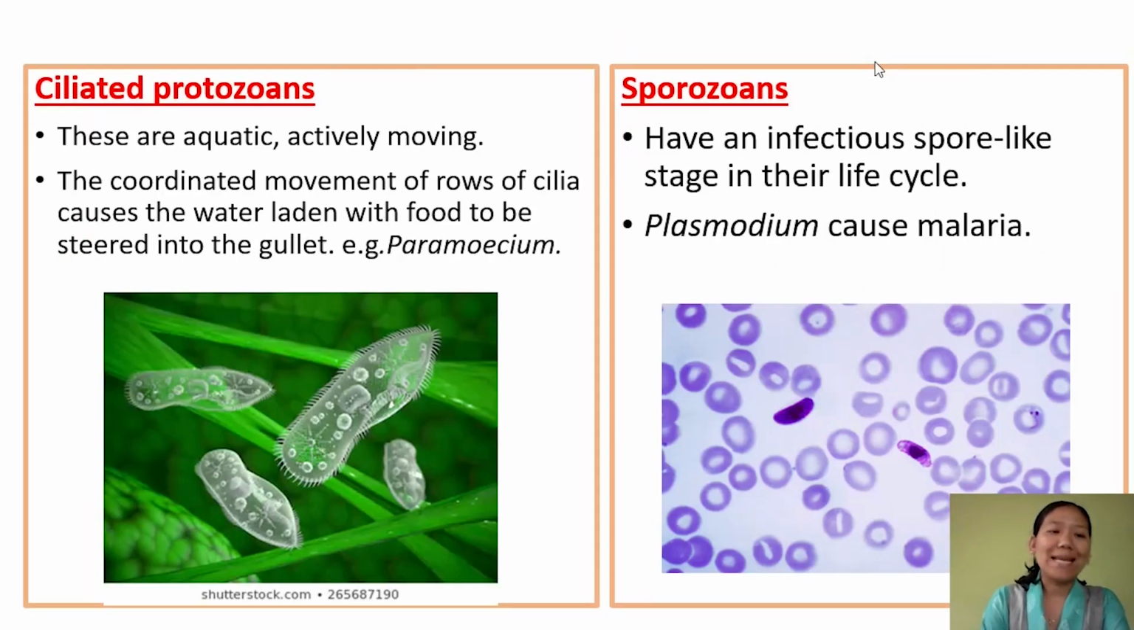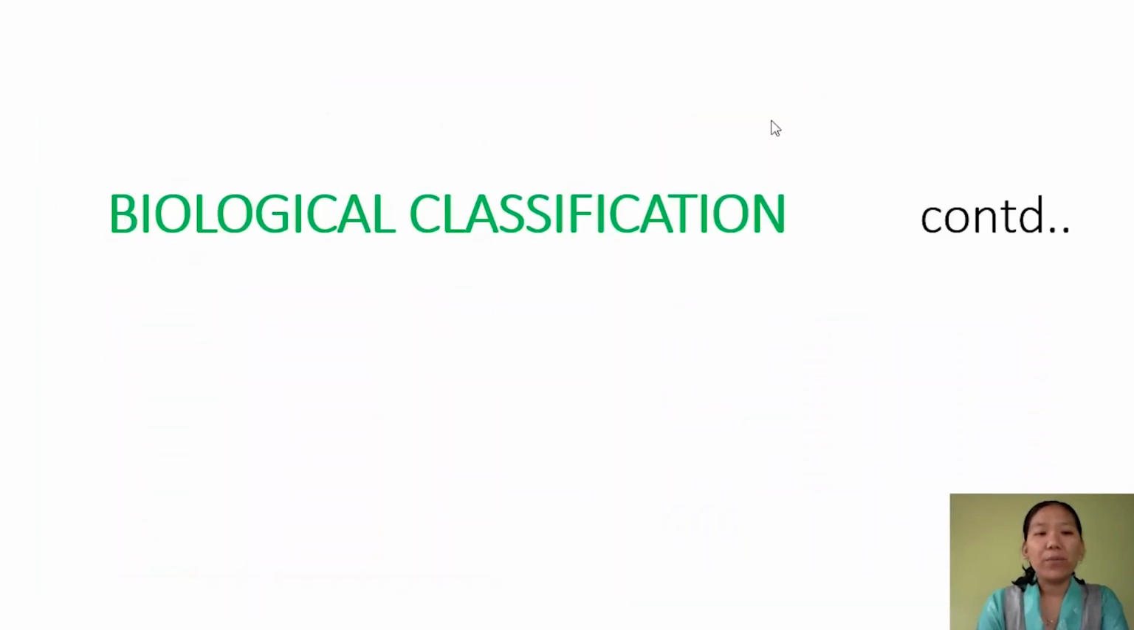Ciliated protozoan, cilia. These are the fine hair-like structures present on this organism. The example is paramecium, and this paramecium is very actively moving, and they are aquatic. The beating of the cilia helps in their locomotion as well as taking in of food from the surrounding. There is a mouth gullet, so through this, the food is collected from the surroundings. Next group is sporozoan. Sporozoans are the group of protozoa which have an infectious spore-like stage in their life cycle. The most familiar sporozoan which we know is Plasmodium, and this Plasmodium causes malaria.